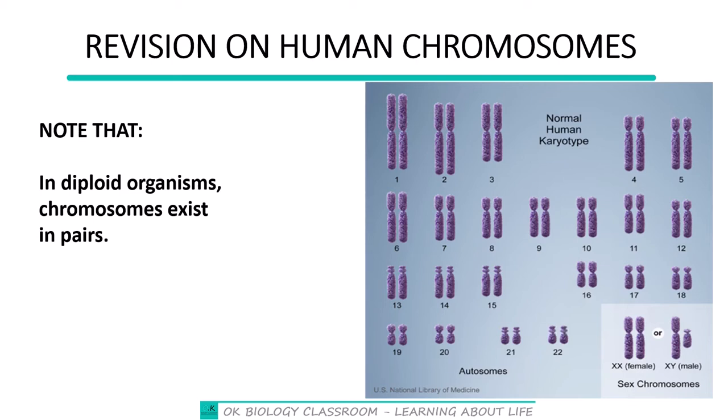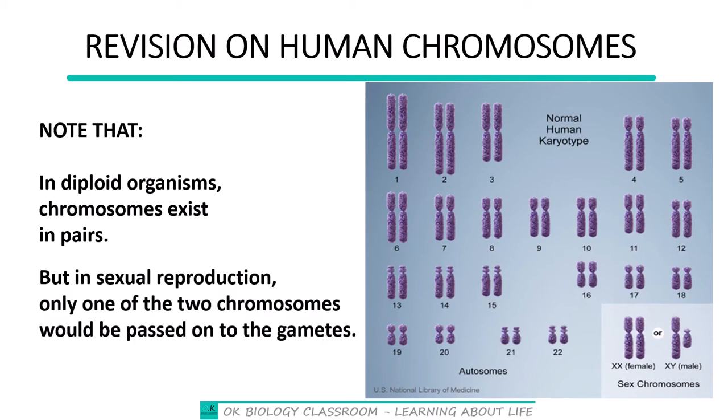But what I want you to notice is that in diploid organisms, chromosomes exist in pairs. It is not only in humans, just like I'm saying, in all diploid organisms. So note that point. The second point I would like you to notice is that in sexual reproduction, only one of the two chromosomes would be passed on to the gametes. So what am I trying to say?